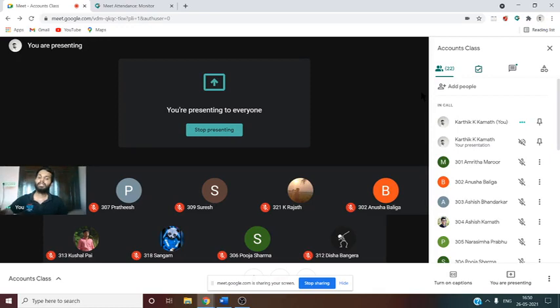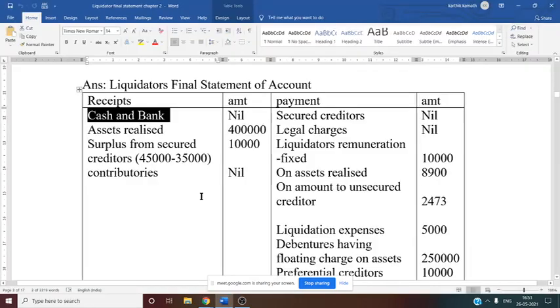That is also a very important question. Why? Because that is cash in hand or cash at bank at the time of liquidation. So what does that mean? That amount you can utilize for making the required payments to the concerned parties. That is why if cash and bank balance is given in the question, you should consider it under the receipt side. That is nil in this question, as they have not mentioned it.